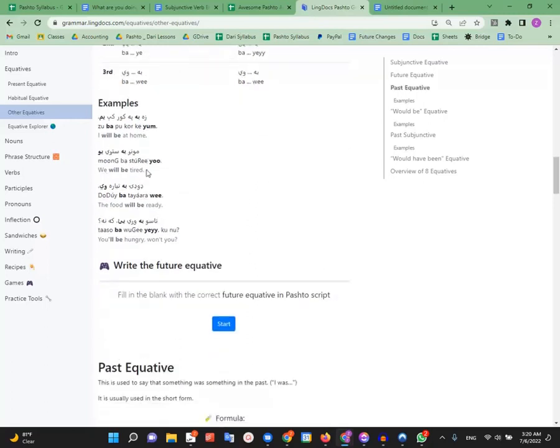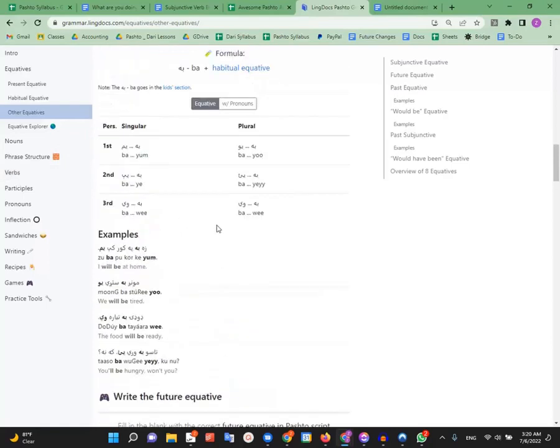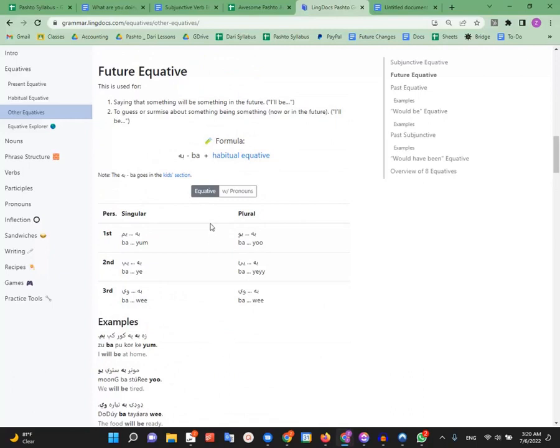We will be tired. Mung bastoriyu. Okay, like tomorrow we'll be tired because we've done a lot of homework. Okay, so you can see it's just talking about things that we will be or someone will be in the future. Someone or something will be in the future. Okay, so now let's talk about the form for a second.